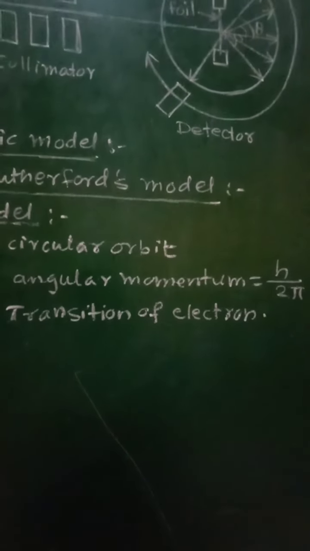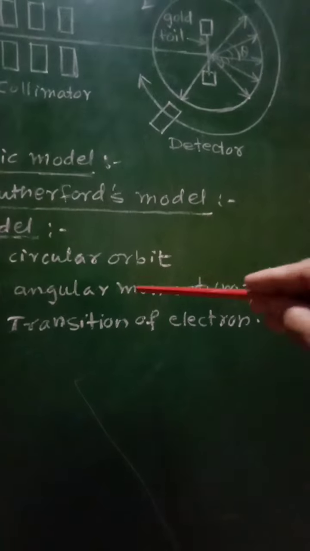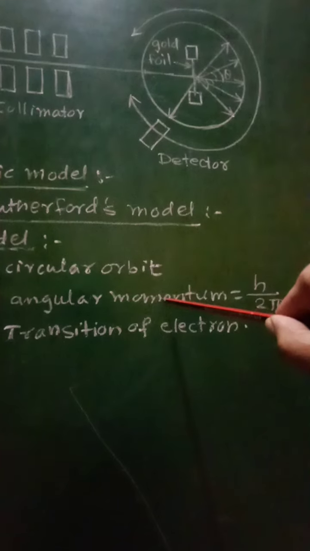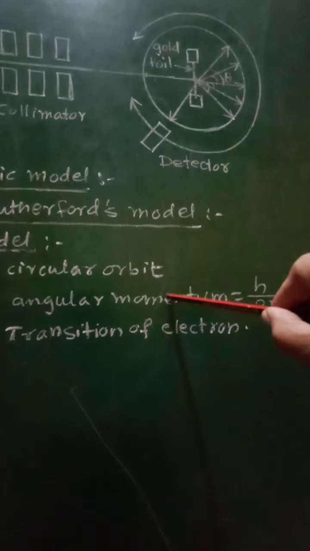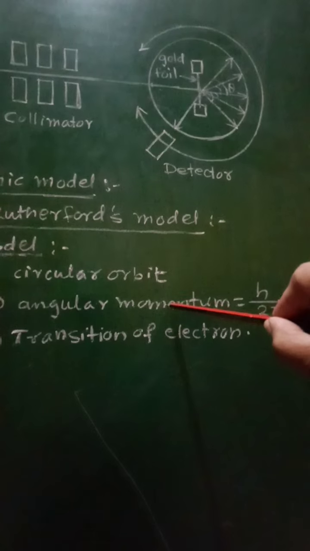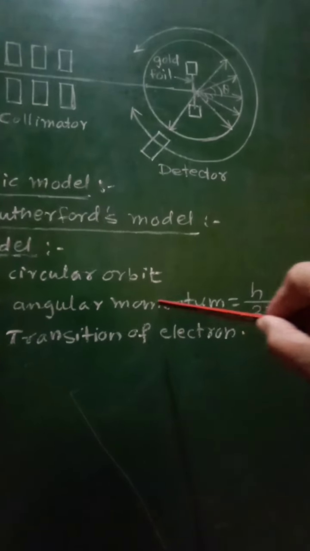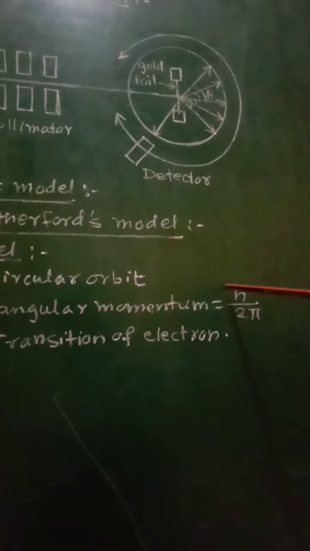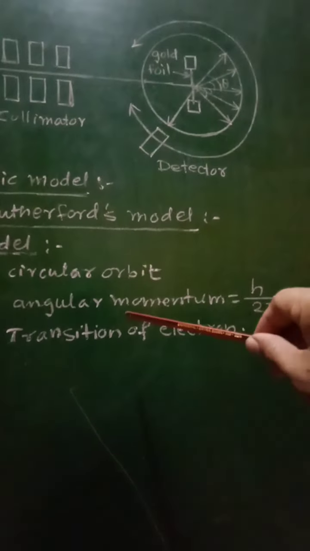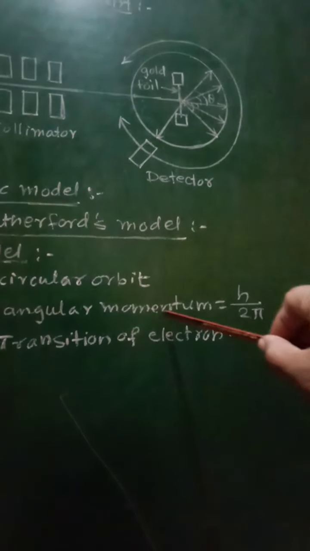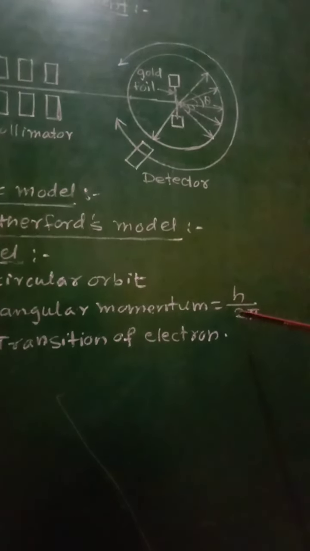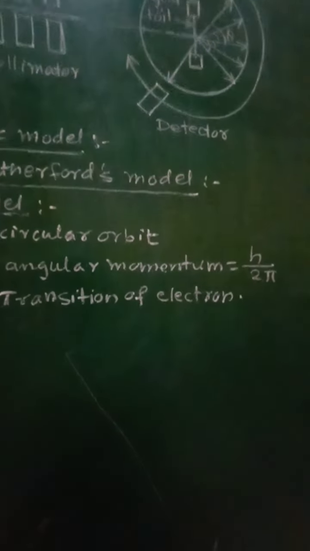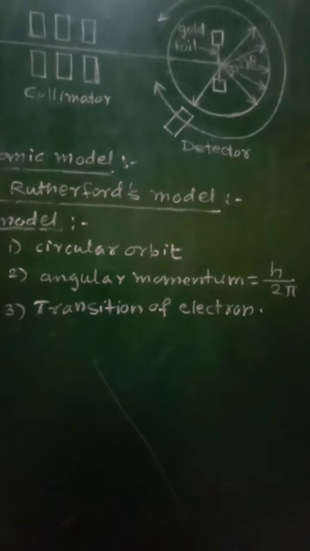That is, the angular momentum of the revolving electron, which is given by the formula mvr, that is mass into velocity into radius of orbit, must be equal to an integral multiple of h upon 2 pi, that is nh upon 2 pi. Therefore the formula is mvr = nh/2π, where n is the orbit number, that is 1, 2, 3, 4 and so on. So this is the second postulate.